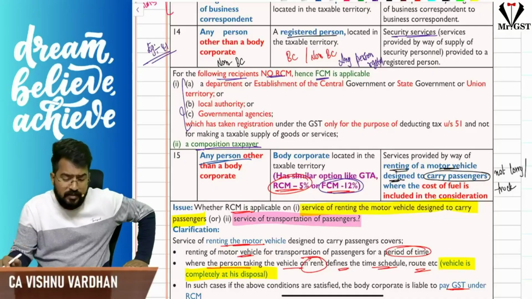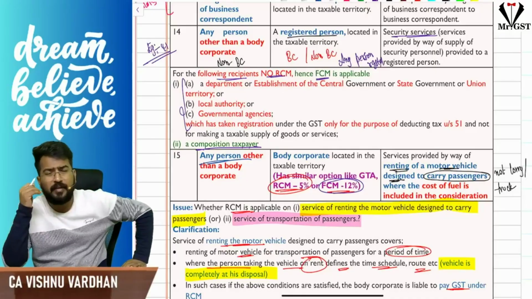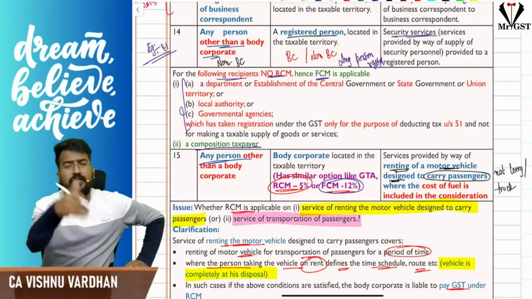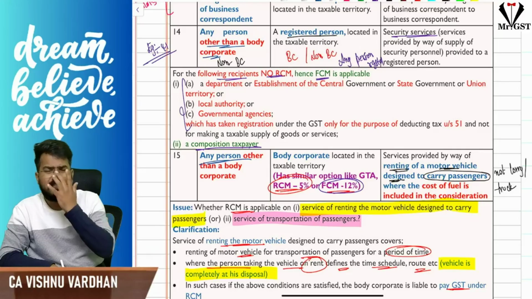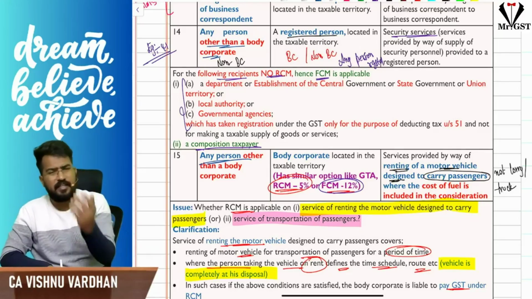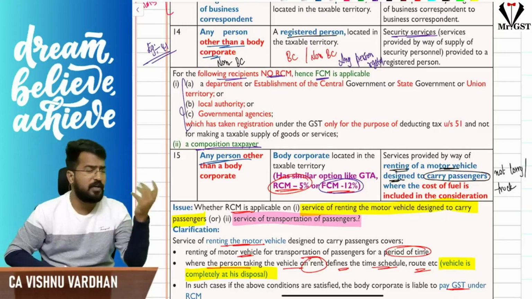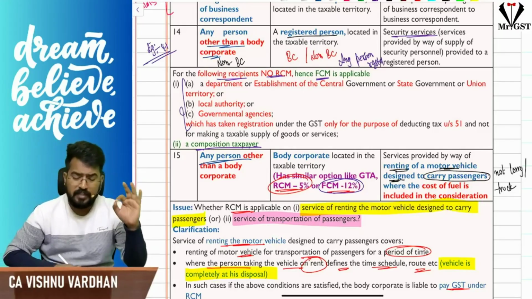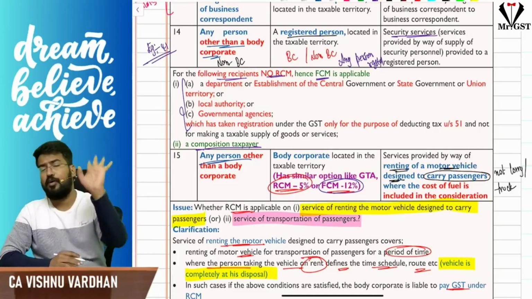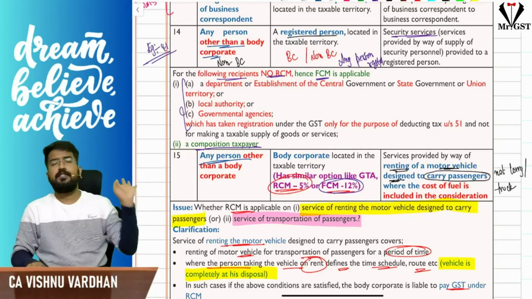The next one is security services. Security services provided by any person other than a body corporate. That is important: a non-body corporate is providing security services. Security services means supplying security personnel to any person registered under GST, whether individual, HUF, partnership firm, or body corporate, all that is irrelevant. For us, it is a person registered under GST who is not opting for the composition scheme. That's all. Then it is RCM.